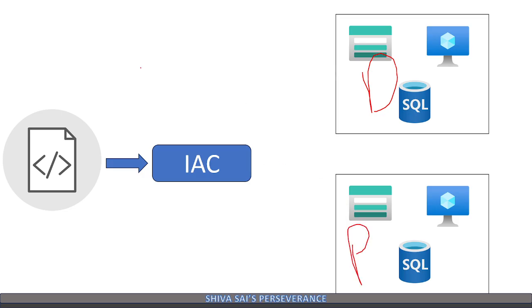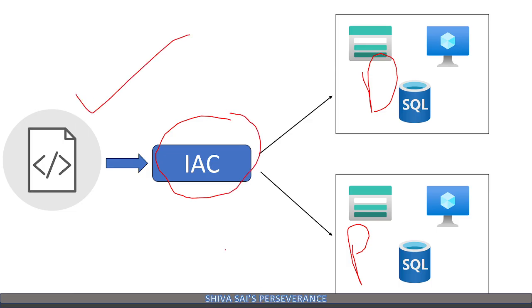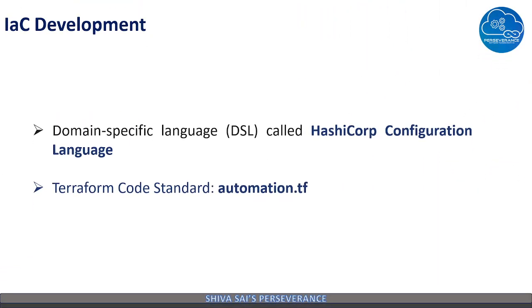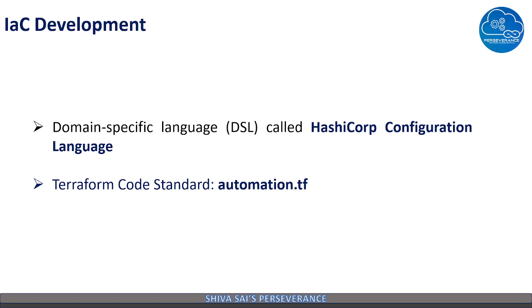Both can be easily deployed and managed by Terraform, but via code. We should understand how we develop this automation. The automation language followed by Terraform is HCL. Before HCL, there is something like DSL, a domain specific language. HashiCorp Configuration Language is a language specially designed for a specific tool and domain, so HCL is designed specially for Terraform.